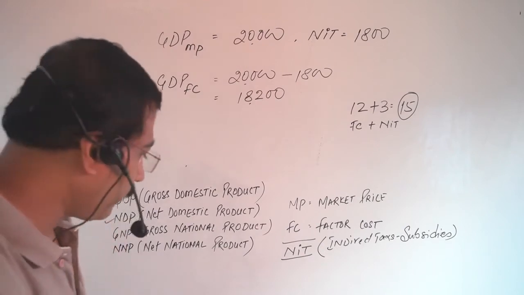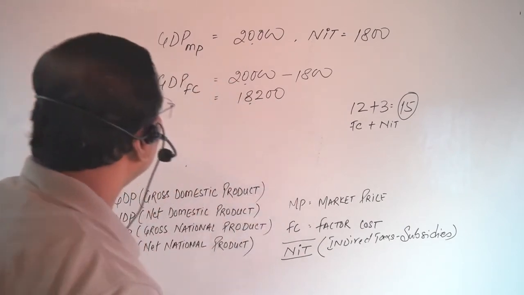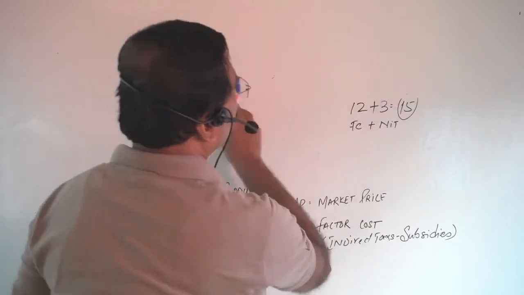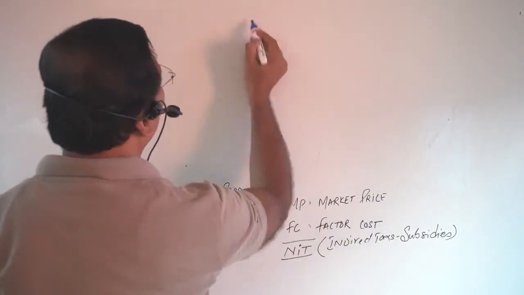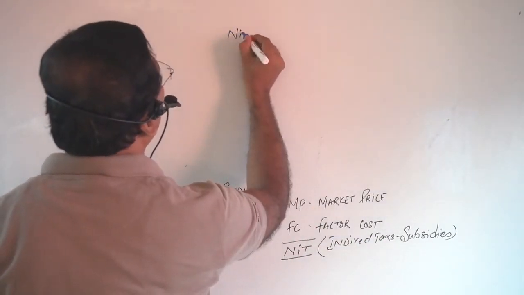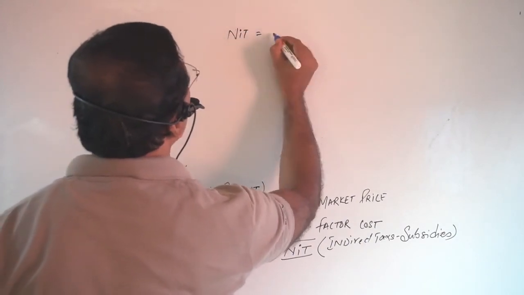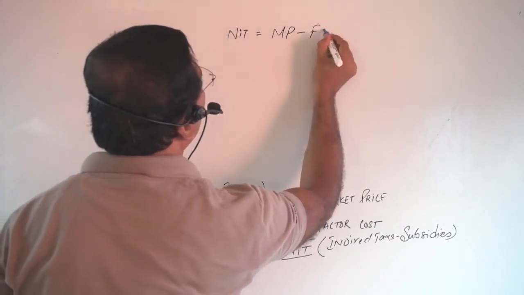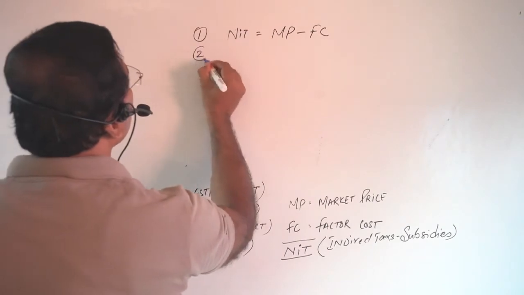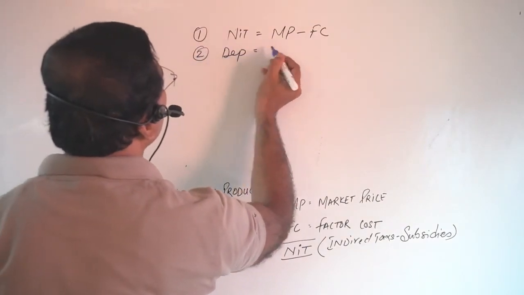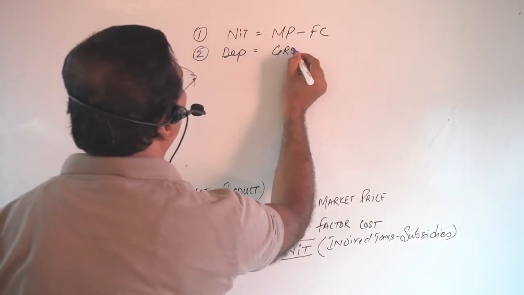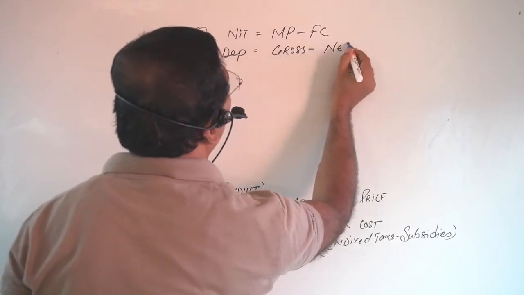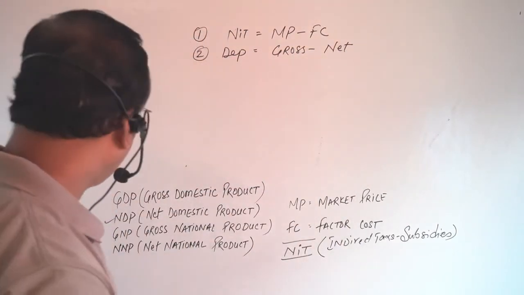No problem at all. Next, you may write the formula like this: net indirect taxes is equal to market price minus factor cost. This is the first one. Second, depreciation is equal to gross minus net. Very clear? And the last one,